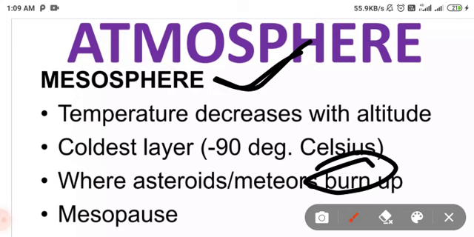Troposphere is where the climatic conditions occur. Stratosphere is very clear, and in the stratosphere the ozone layer is found and protects from UV rays. And the mesosphere is very cold, around minus 90 degrees Celsius, and this part helps to burn up the asteroids and meteors.